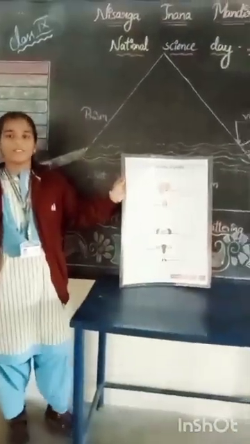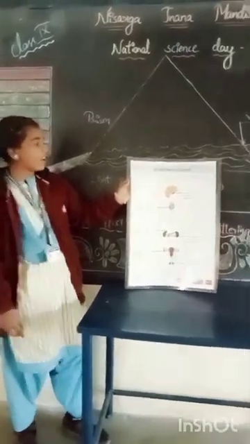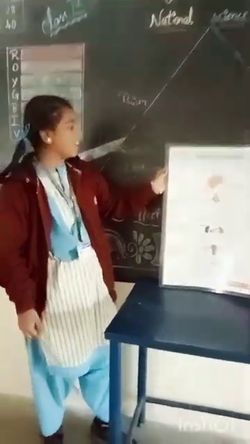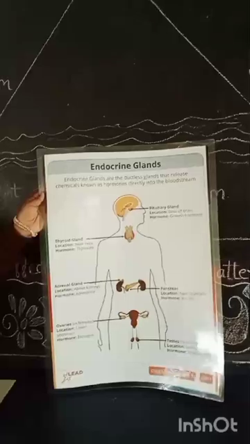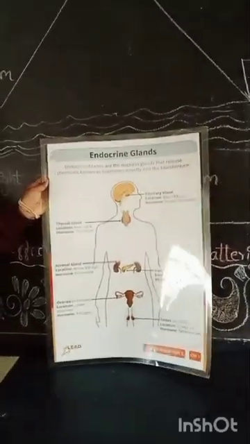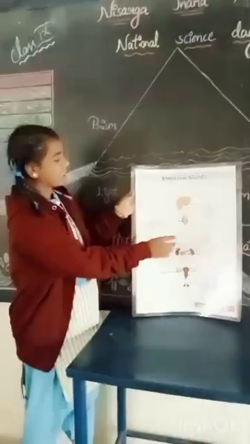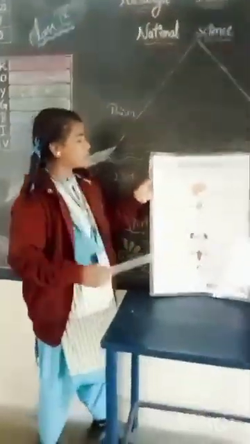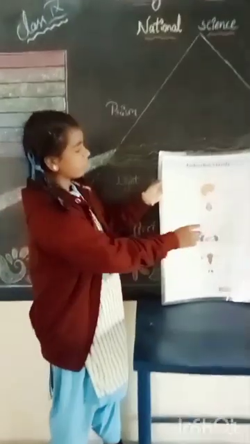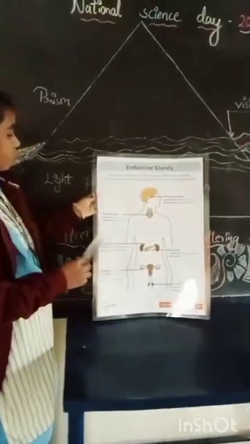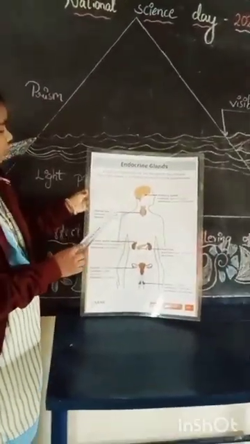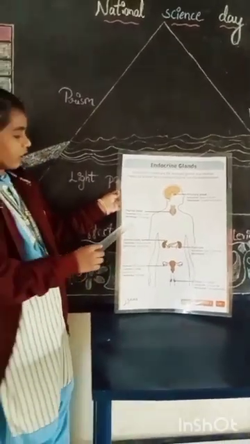Good afternoon to everyone. I am Tejaswini from class 9. Now I am explaining about endocrine glands. Endocrine glands are the ductless glands that release chemicals called hormones directly into the bloodstream. Firstly, pituitary gland, location base of brain. Pituitary gland releases growth hormone. Second, thyroid gland, location near the neck. Thyroid gland releases thyroxine.